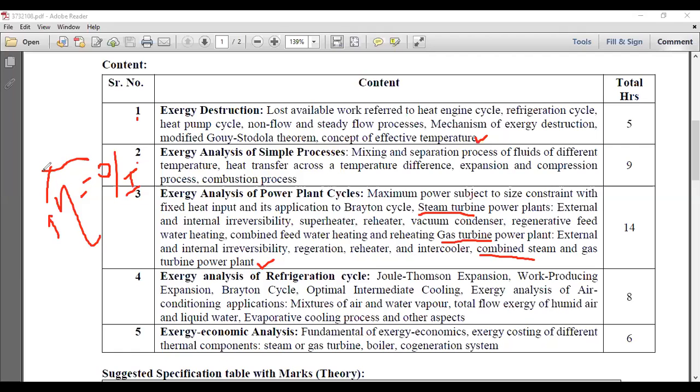And one new term that is coming into the picture is micro gas turbine. I think you have heard this term. Have you heard this term, micro gas turbine? So search on Google, you will get some important and impressive facts about the micro gas turbine. It is a reduced version of the gas turbine power plant. The components are the same, but the size of that particular micro gas turbine is nothing more than our wardrobe or a single door cupboard.